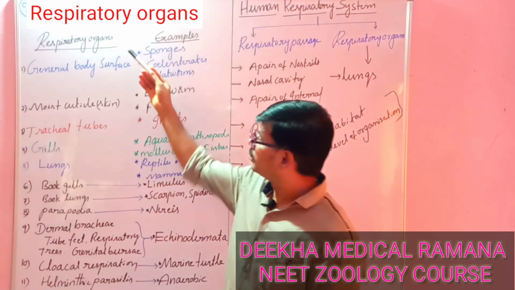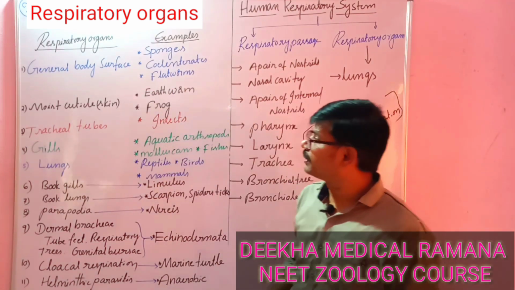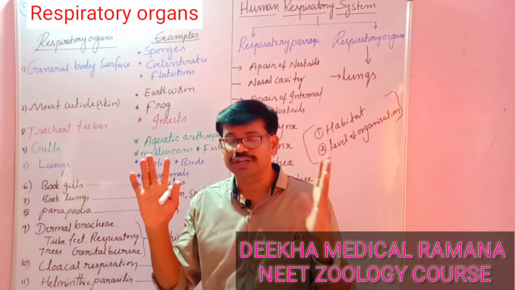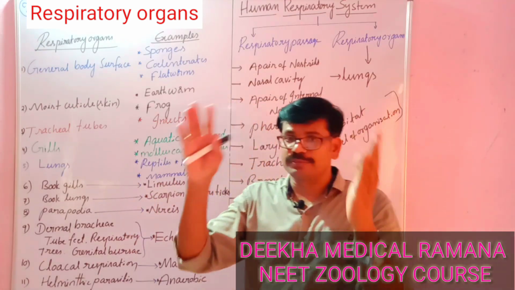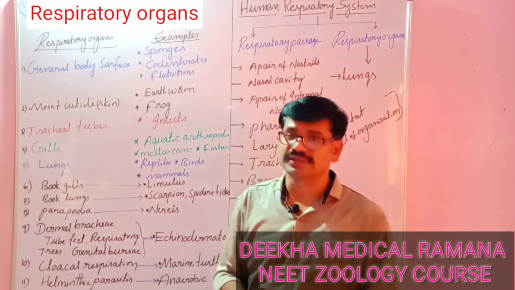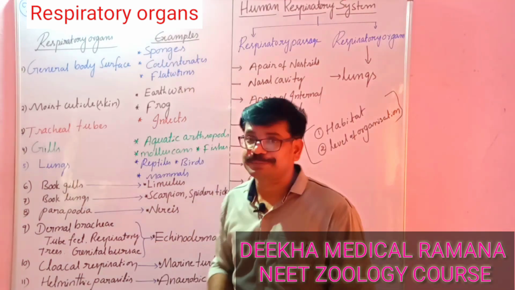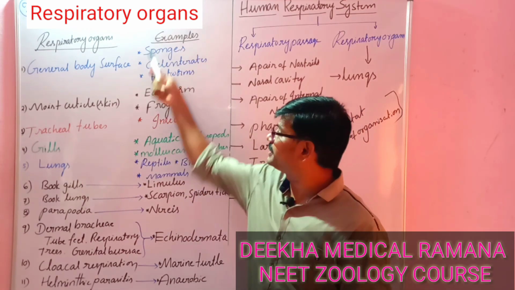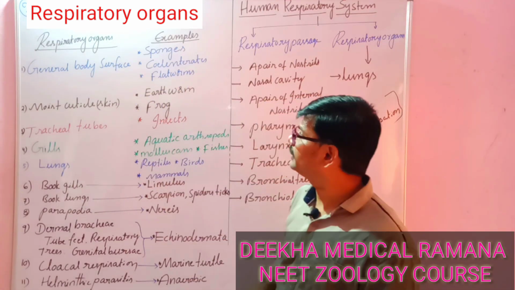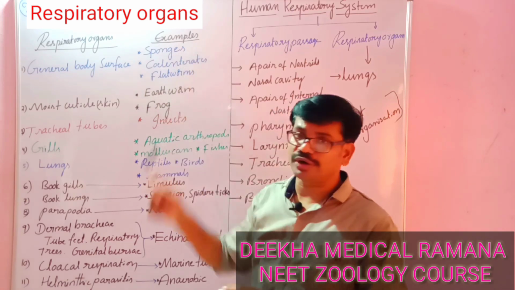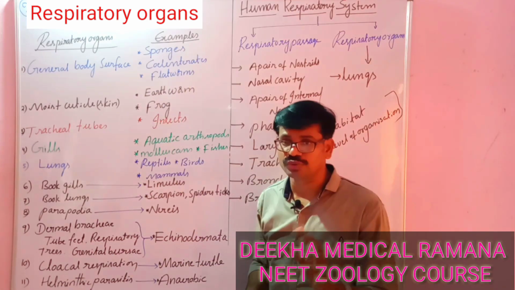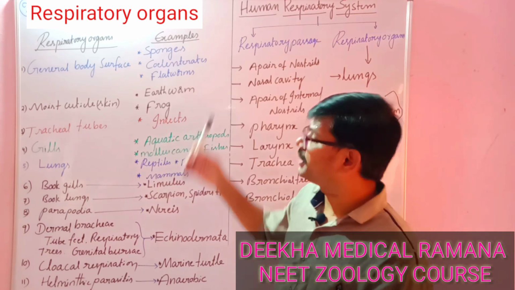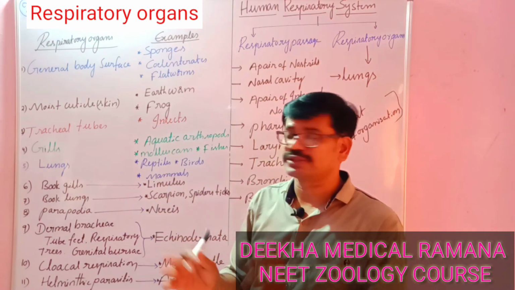The complete body surface helps in the exchange of gases. Examples are sponges, coelenterates and flatworms. These three are the best examples for the general body surface. That means these organisms have no special organs for the exchange of gases; the entire body surface does it.